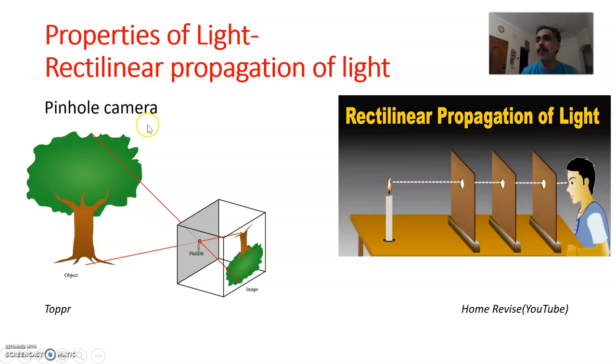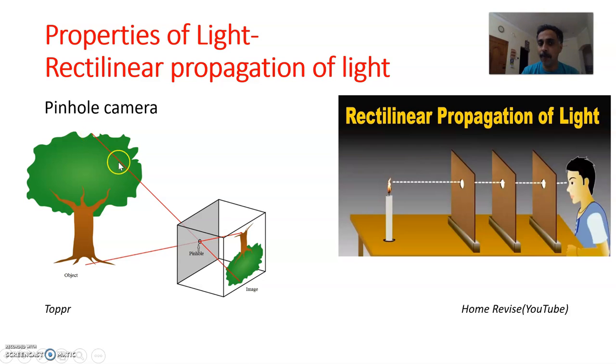One is the pinhole camera. So we take a cardboard box. We make a small pinhole at the center of one face of the cube or the cardboard box, and on the rear side of the cardboard box we place a screen or a transparent tracing sheet. Now the light enters the pinhole and reaches the screen. So here the top of the object, here the tree is given as the object.